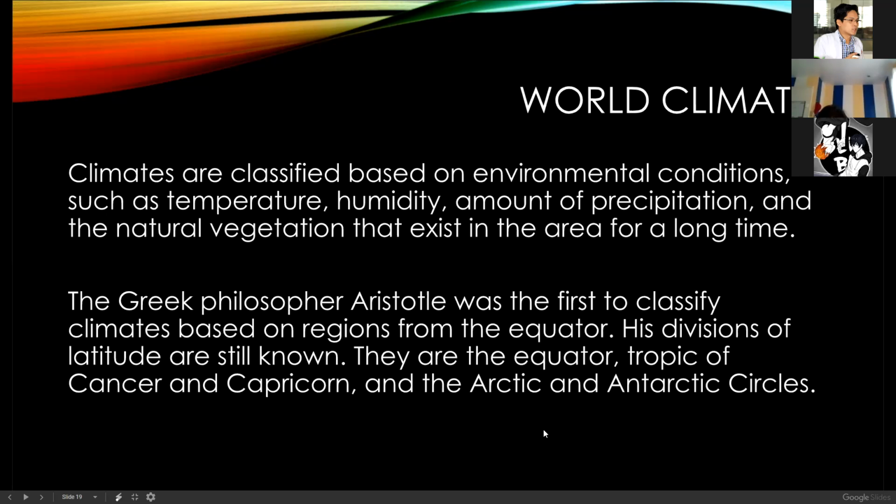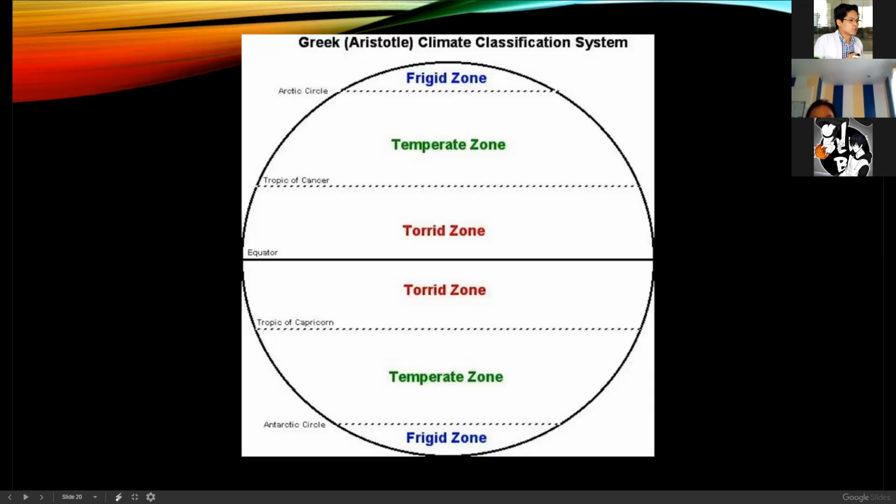His division of latitude are still known. They are the equator, Tropic of Cancer and Capricorn, the Arctic and the Antarctic circles. So this is the classification of Aristotle.